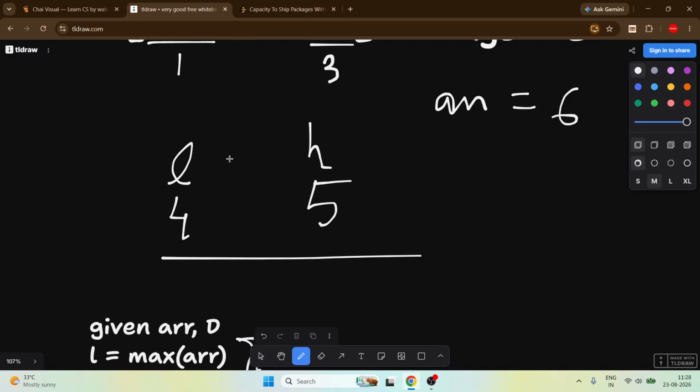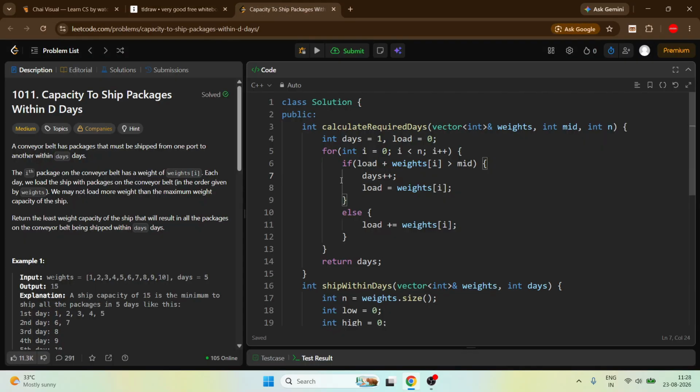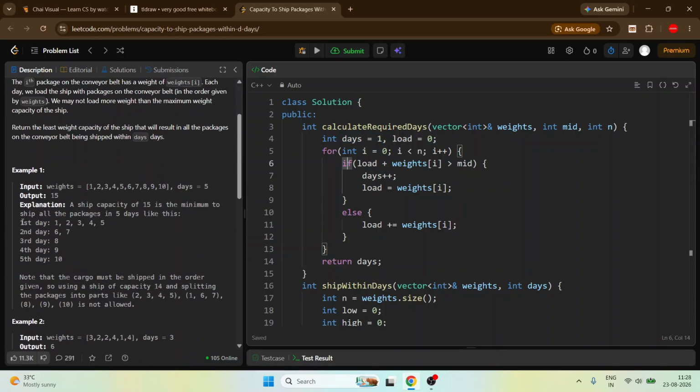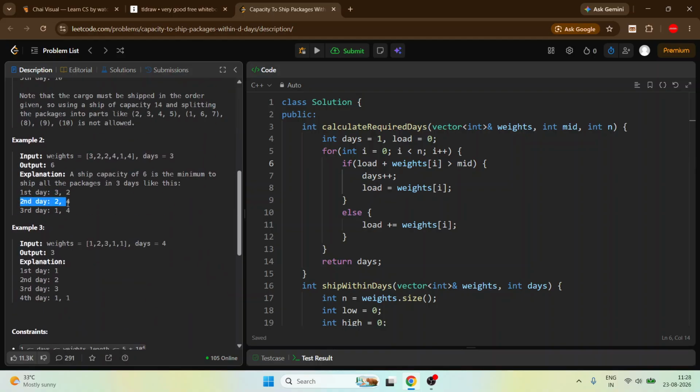See here, 3 for 1 day, then we add 2, it will become 7. We need 6. We don't add this 2 here, so we just put a day here, put a day here, like this. And why day 1? Because days start from 1. So see, not the 0th day. Don't always think like an array or a programmer. In this question, the first day, second day, third day.